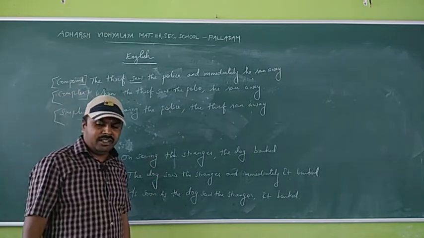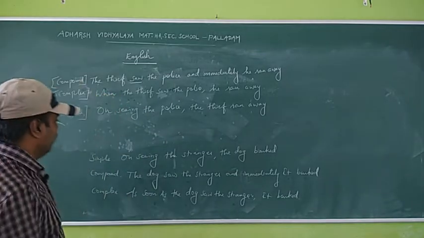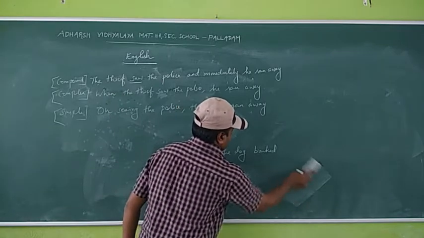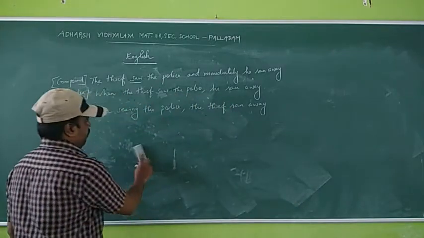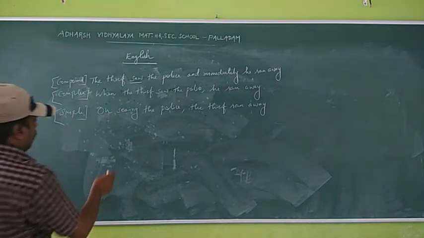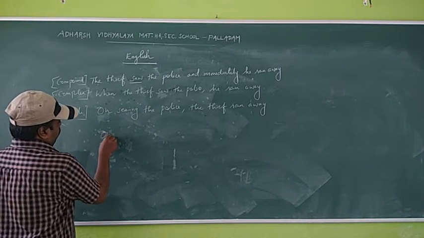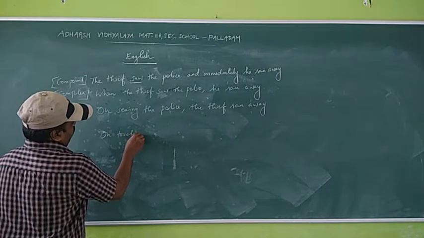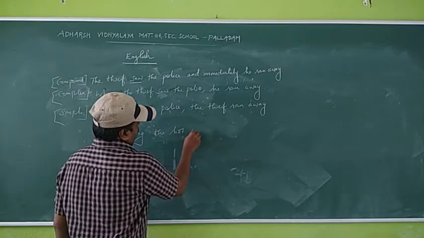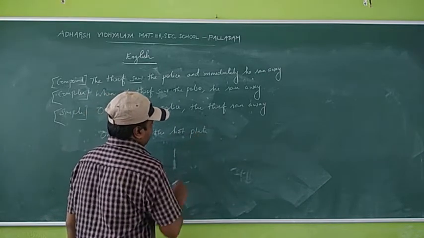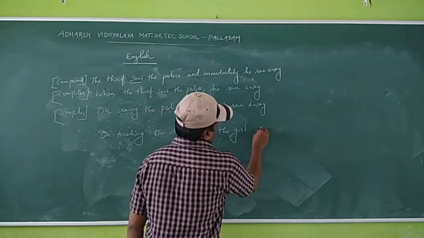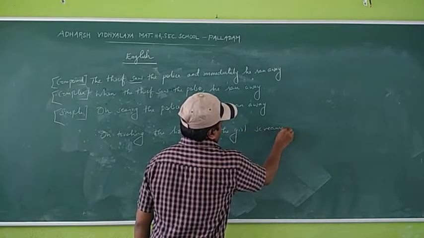Can you understand? We'll see one more example here. On touching the hot plates, the girl screamed.